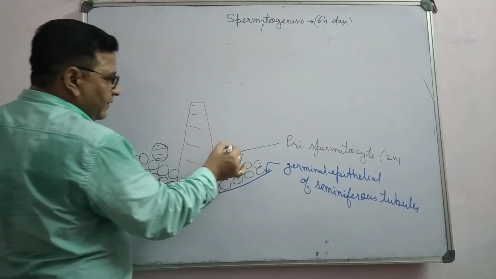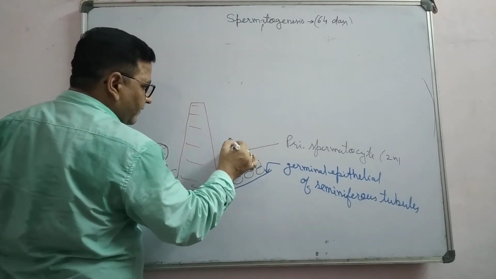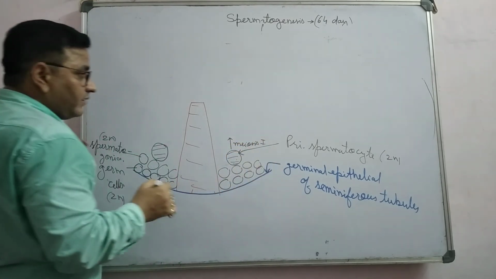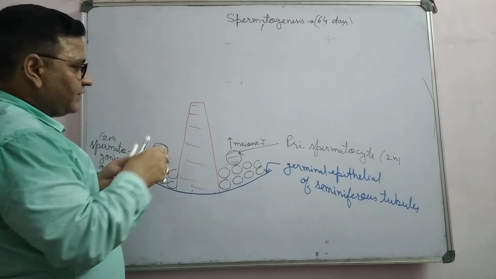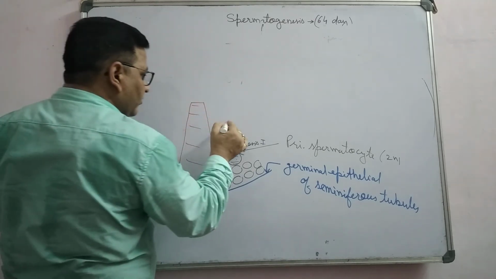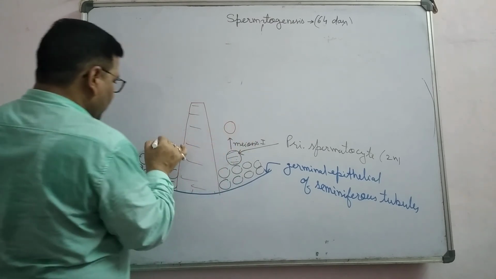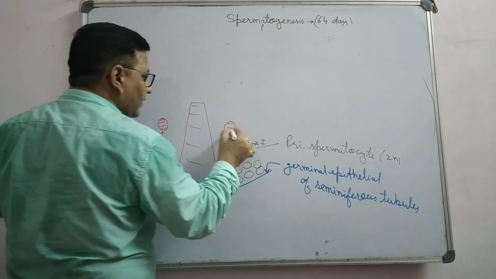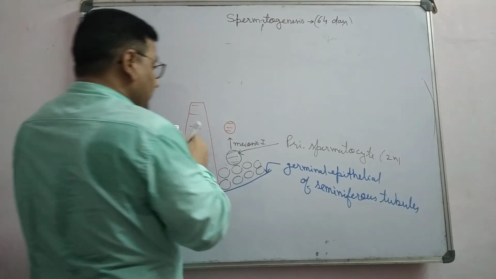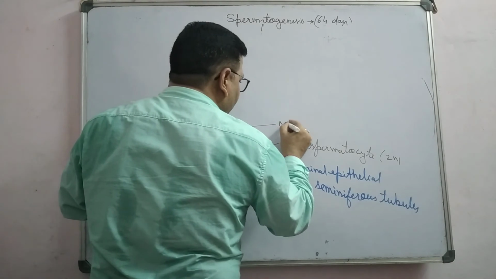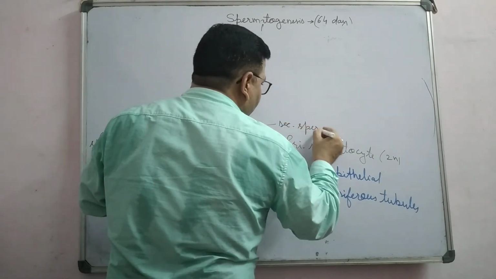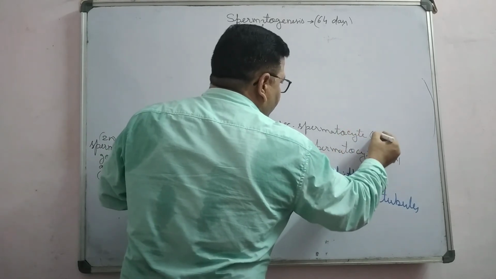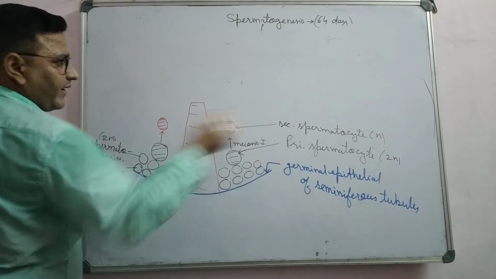In this primary spermatocyte, when there is meiosis first, after meiosis first they form secondary spermatocyte cells, which have a haploid number of chromosomes, just half, n.